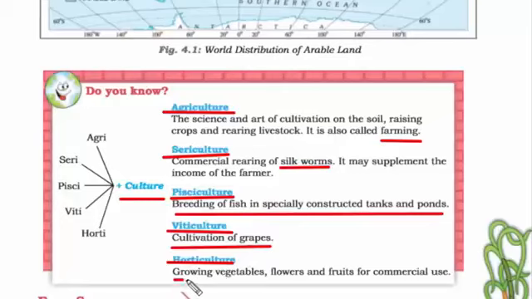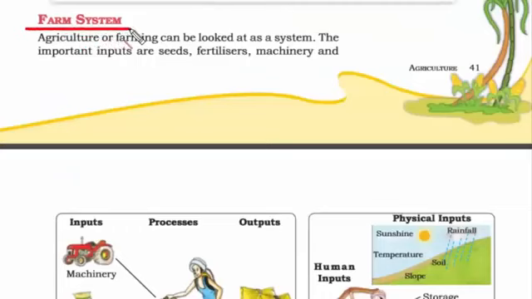So horticulture is about growing vegetables, flowers and fruit for commercial use. So now we are going to read about the farm system. So agriculture or farming is like a system. When we say system, it means it has inputs, it has outputs, it has processes, it has a cycle. So this is the meaning of system.